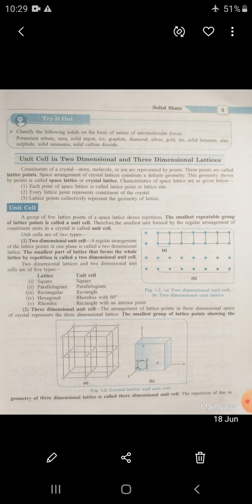Molecular solids are soft, with low melting point and boiling point. They are bad conductors of heat and electricity, with low heat of fusion. They are volatile in nature. Metallic solids are both soft and hard. They are good conductors of heat and electricity. They show malleability, ductility, metallic luster, normal to high heat of fusion, and melting points ranging from low to high.